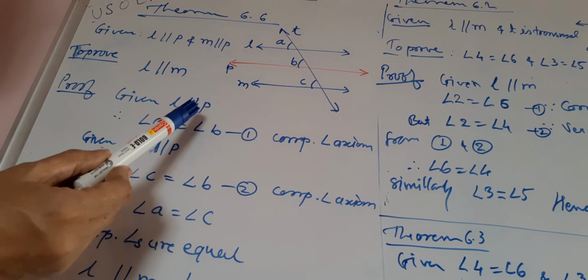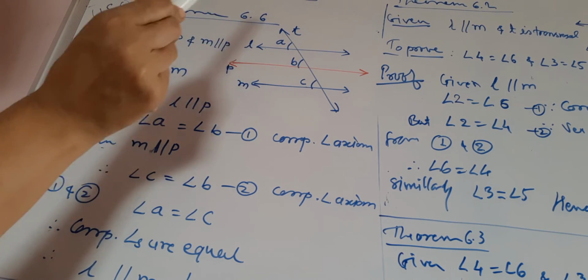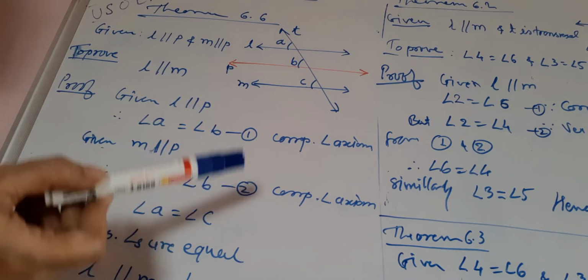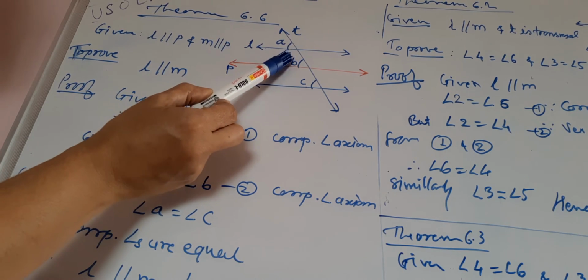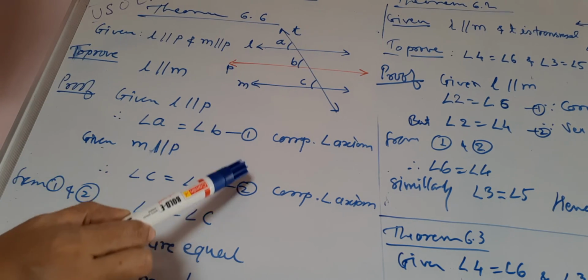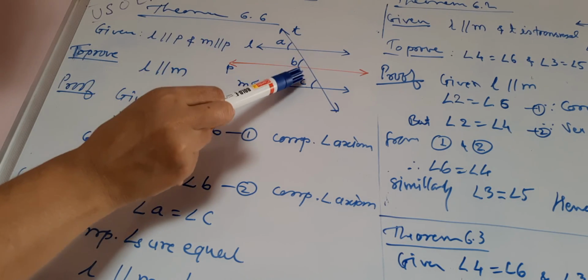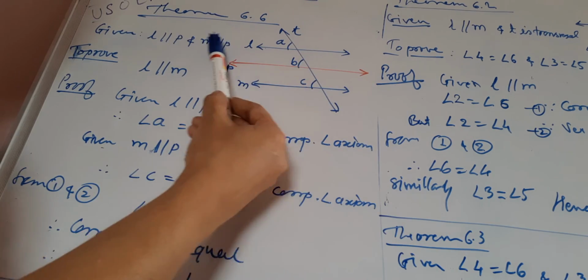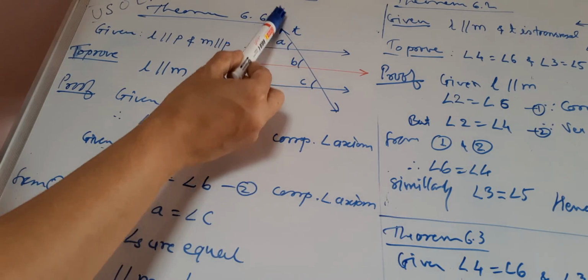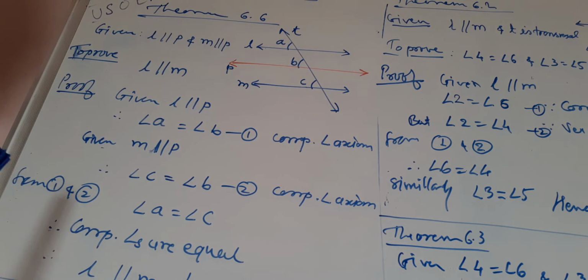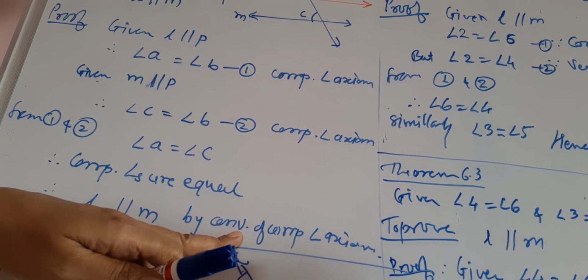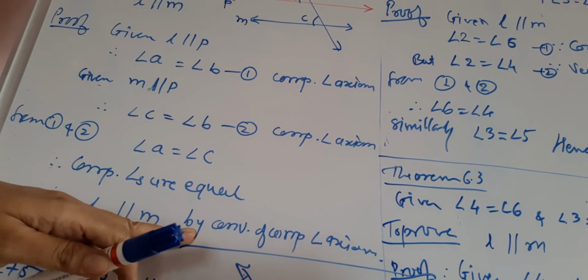Okay, now here already it is given that L is parallel to P and hence the corresponding angles are equal. So we have written angle A is equal to angle B. Now again it is given that P is parallel to M, it means B is equal to C. Now you can see that from statements 1 and 2 we can write down angle A is equal to angle C. Angles A and C, these are nothing but the corresponding angles formed by the lines L, M and the transversal T, and hence we can say that if the corresponding angles are equal, then by the converse of the corresponding angle axiom we can say that the lines L and M are parallel to each other.